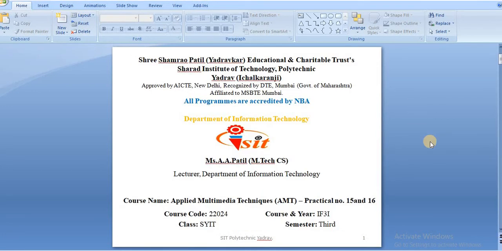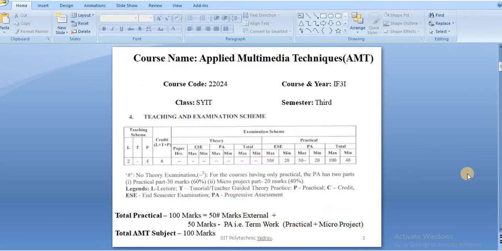Good afternoon, all are welcome to our college, Sharan Institute of Technology, Polytechnic, at our Department of Information Technology. In today's practical session, we start practical number 15 and 16 of the course, that is, the subject Applied Multimedia Techniques.